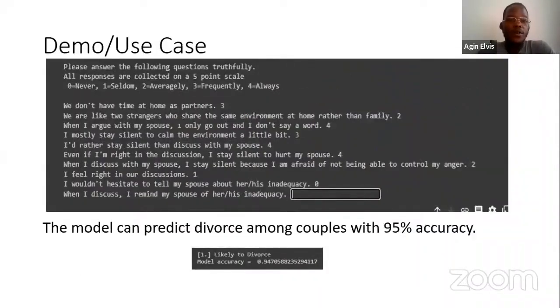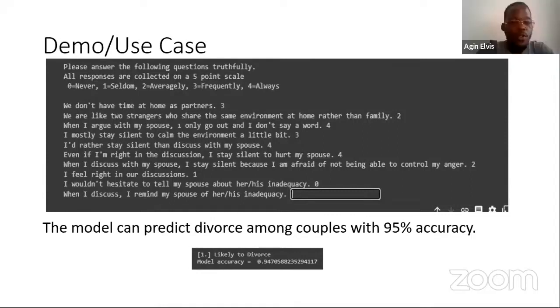The other thing was our demo or use case. Our model was built in a way that we could ask a couple of these questions. Let me see if I can get that to happen. Can you see my screen? If I run this code over here, it asks me to answer the following questions truthfully. So I'm assuming we are a couple and we've come for counseling. If I'm to give values here, due to time, I'll just add them randomly. So I'll say 3 for this value, 2 for this question, 4 for this. I'm using 0 to 4 because we're using a 5-point scale. 2 for this, 1 for this. I'm just doing it randomly because of time, just so that we see the output.